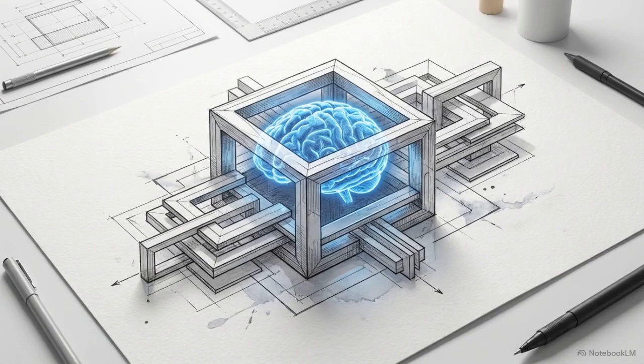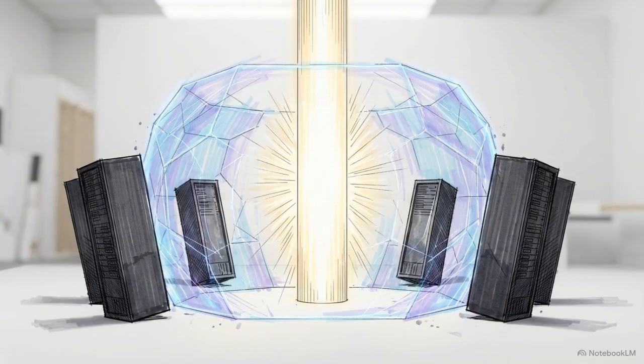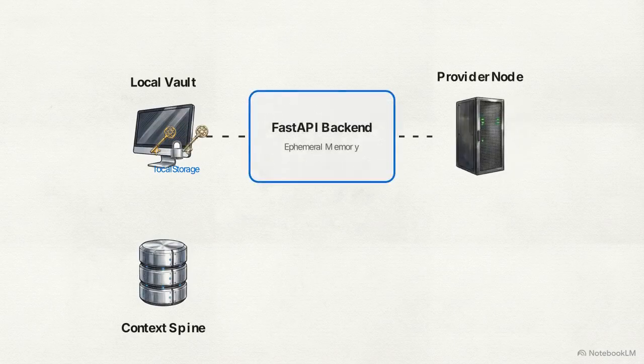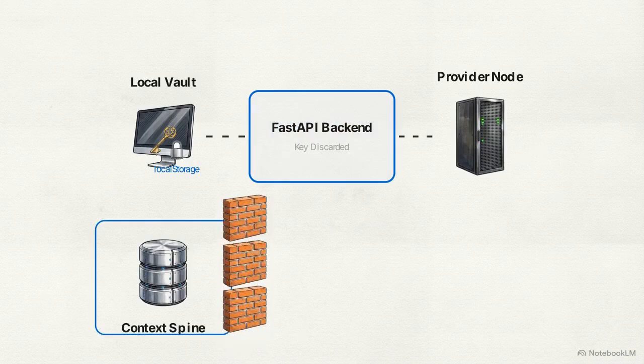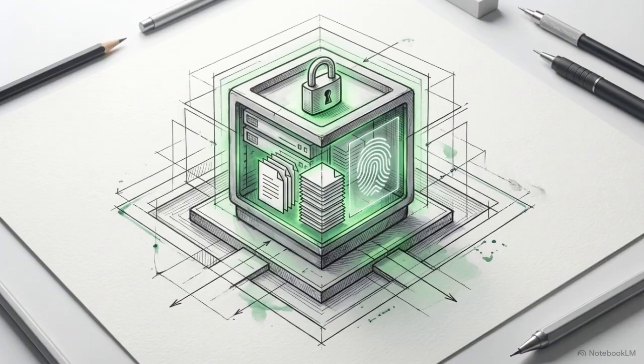Operating an externalized digital mind requires uncompromising data sovereignty. GestaltView isolates the user's context spine from external LLM providers using a privacy sanctuary architecture. The Bring Your Own Key, or BYOK model, ensures the user's API key remains locked inside the browser's local storage vault. The key passes ephemerally through the fast API backend to the provider node and is never stored on the server. A firewall barrier separates the context spine from external pathways. This ensures that writing samples and personal language key profiles never leave the user's localized encrypted environment.